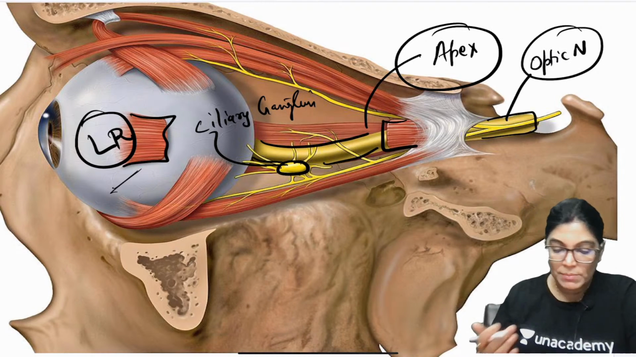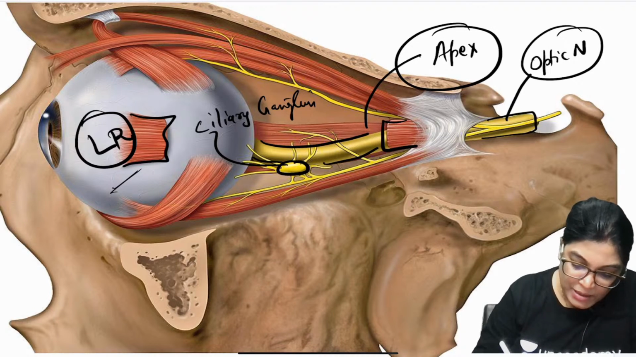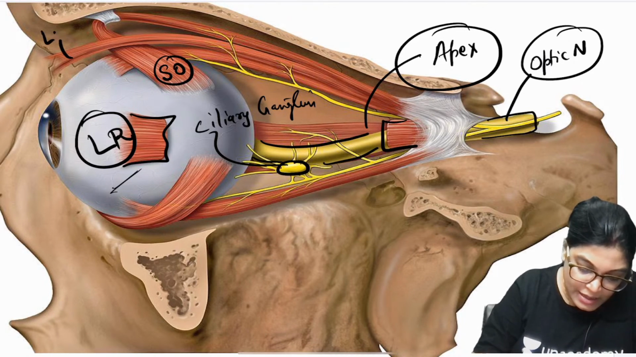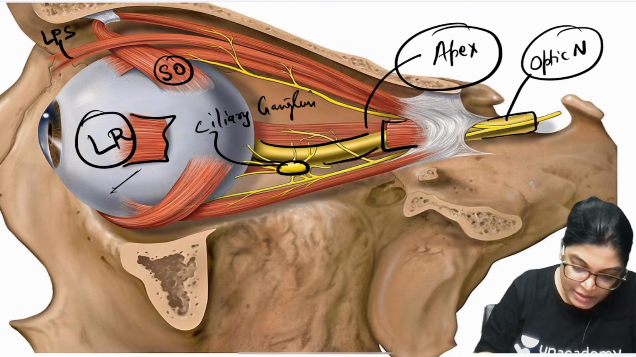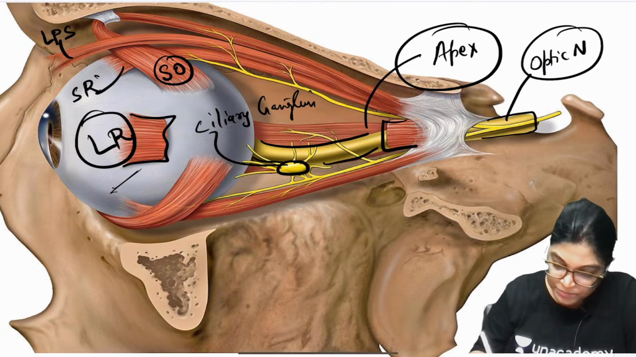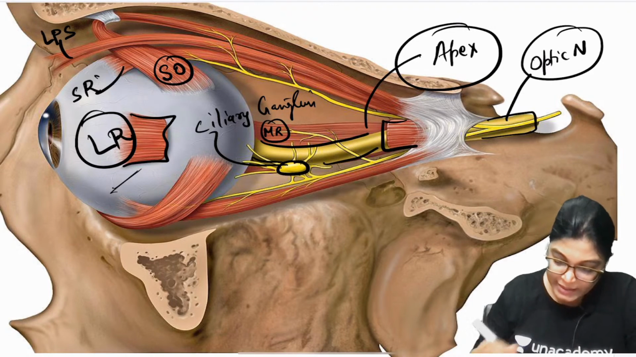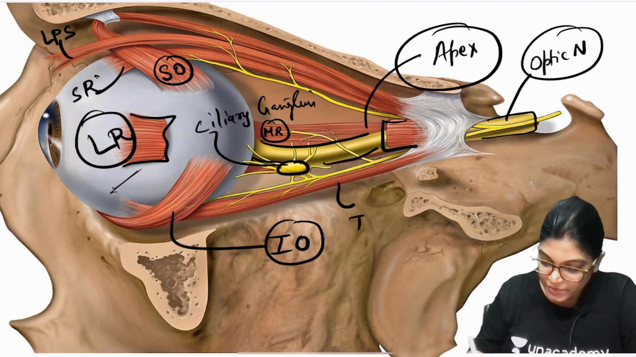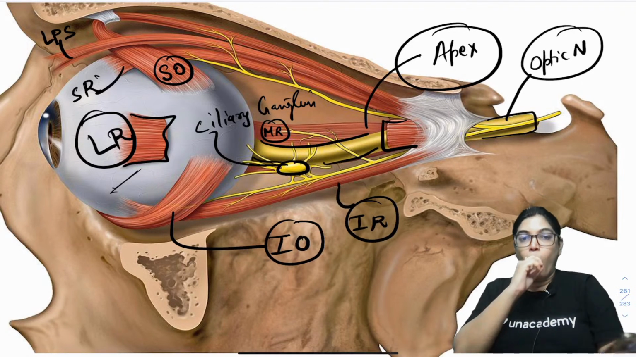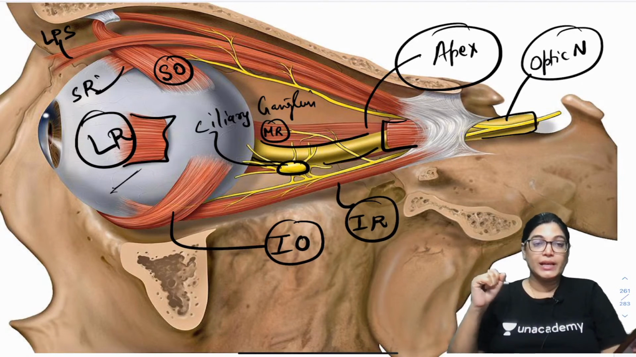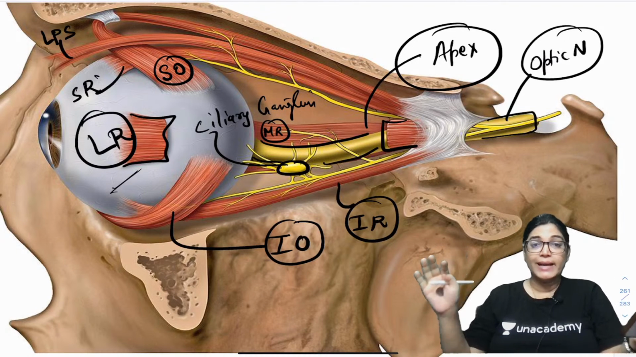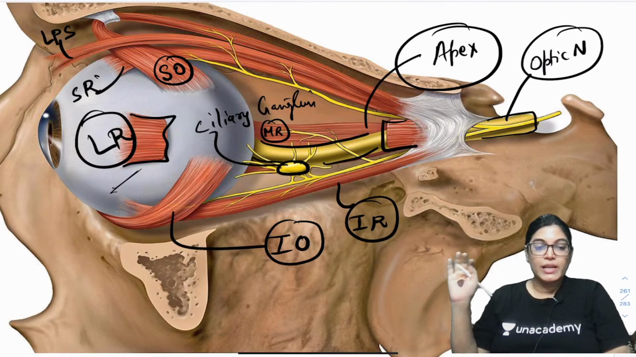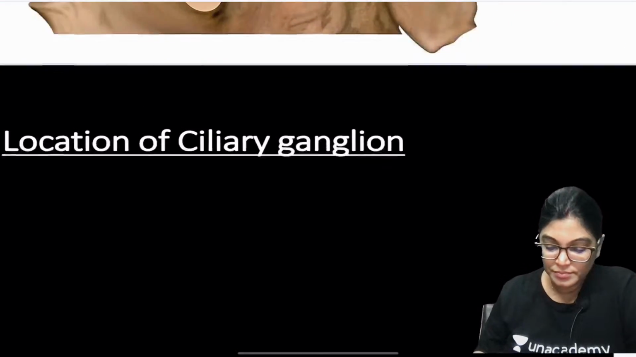So all the muscles we can clearly see here. The muscle in oblique direction is the superior oblique muscle. This is the LPS muscle. This is the superior rectus muscle. This part is MR, the medial rectus muscle. This is the inferior oblique, and this is the inferior rectus muscle. So in this diagram we can clearly see all the extraocular muscles, and we can see the location of the ciliary ganglion also. So let's move on to the next.